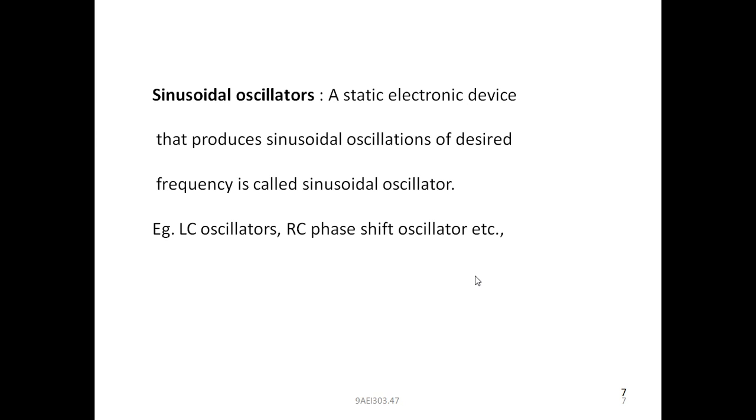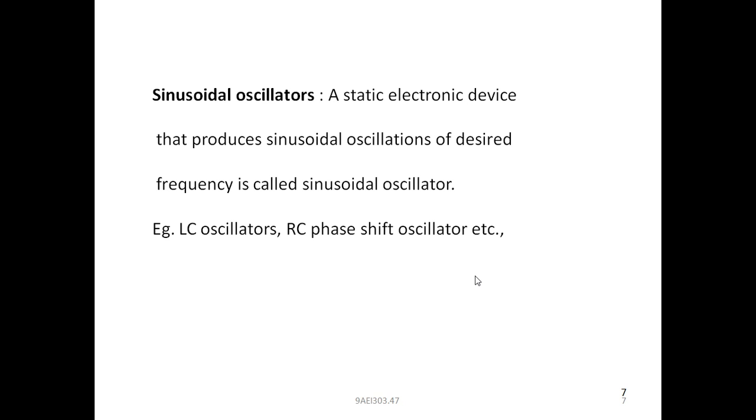This is sinusoidal oscillations of desired frequency, and here the time period must be the same for all the cycles. Whatever the time period is for each cycle, the same time period has to be maintained from minus infinity to plus infinity. So this is called sinusoidal oscillations of desired frequency. If the time period is the same, then the frequency must be a single frequency, the desired frequency.